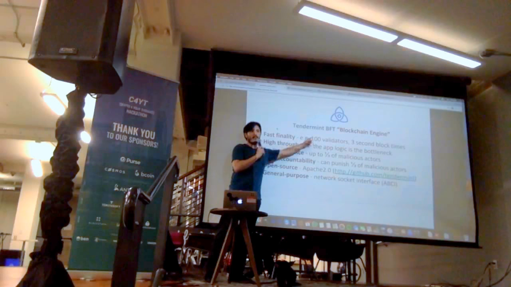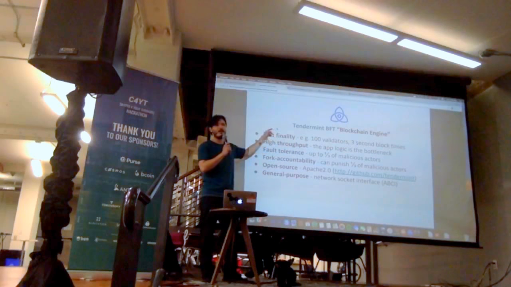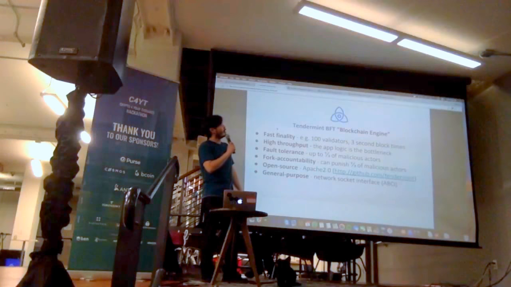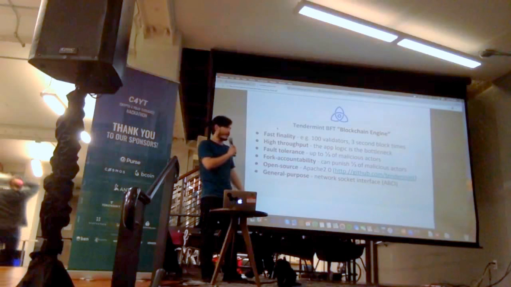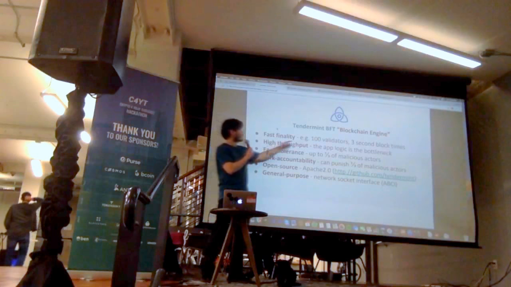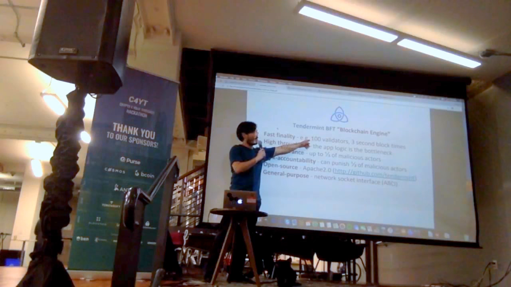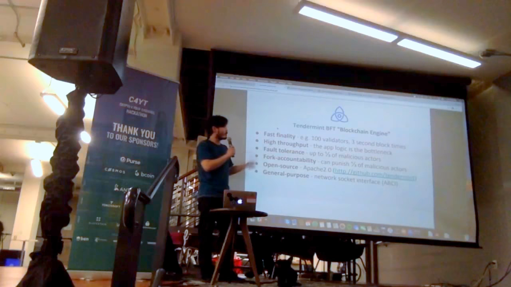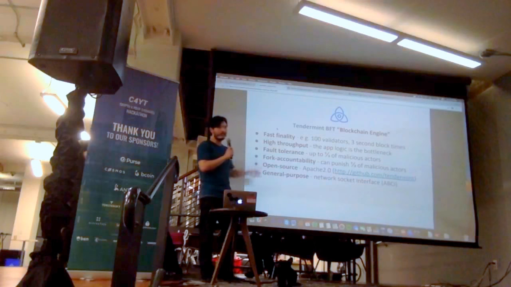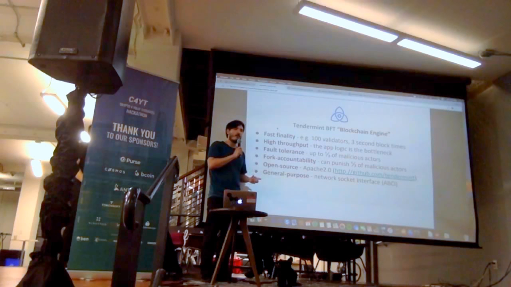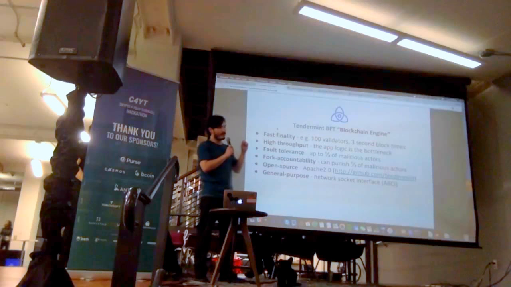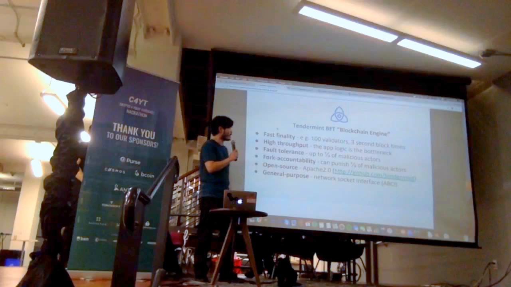Here are some properties. This is what we're going to do for Cosmos. So Cosmos, the hub, is a blockchain that we're going to launch in about 2 to 3 months. Hopefully less than 2 months, because otherwise I have to shave my head. But with 100 validators, you can get 3-second block times. That's like every block to finality. So that's kind of the goal of Tendermint, to not only be a proper BFT blockchain engine, but also to be fast and to get finality proofs very quickly.